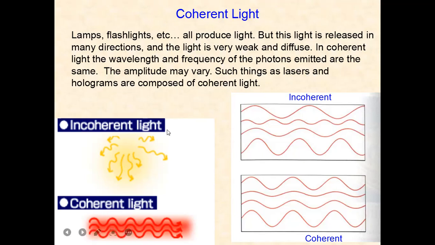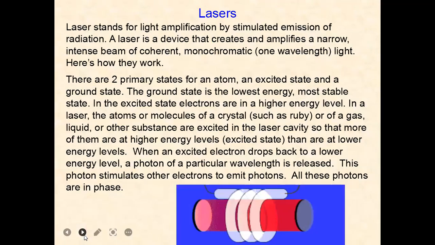This is an example of coherent light and incoherent light. So lasers, you must know about. This is also a modern use of light or optics. Laser stands for light amplification by stimulated emission of radiation. A laser is a device that creates and amplifies a narrow, intense beam of coherent and monochromatic, or one wavelength, light. Here's how they work. You must know about this.